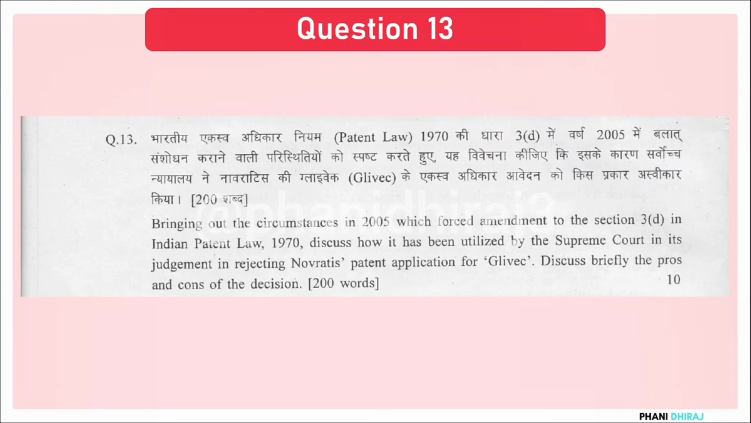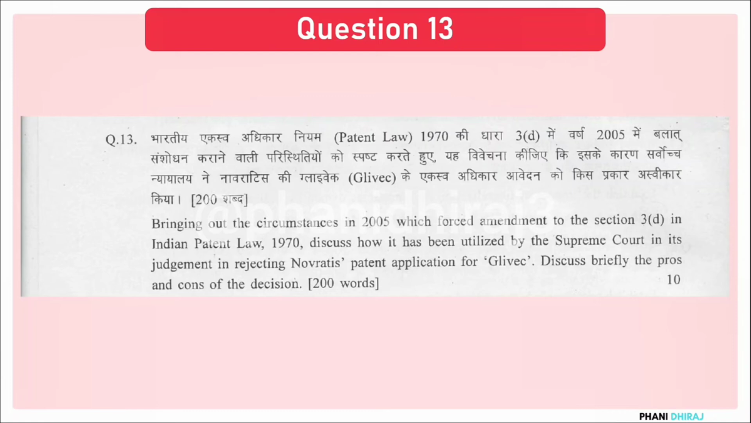Bringing out the circumstances in 2005 which forced amendment to the section 3D in Indian Patent Law 1970. Discuss how it has been utilized by the Supreme Court in its judgment in rejecting Novartis patent application for Glivec. Discuss briefly the pros and cons of the decision.